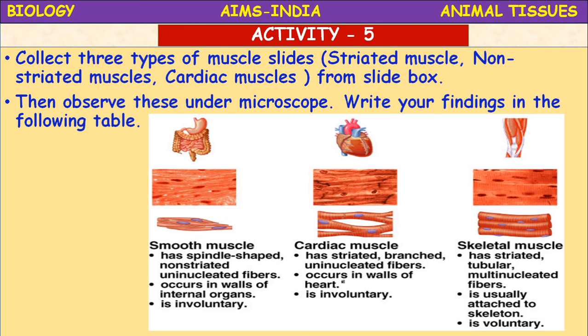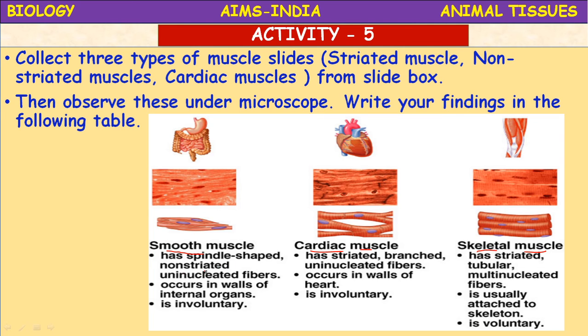So here I've given a picture. Smooth muscle and its characters, meaning non-striated muscle characters, the cardiac muscle and its characters, and the striated muscle or skeletal muscles and its characters are given here. We'll go through them now. If you take the smooth muscle, it has spindle shaped cells.